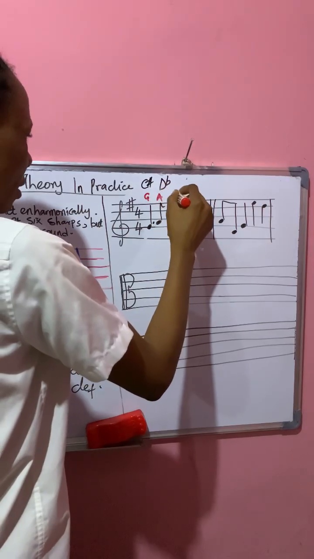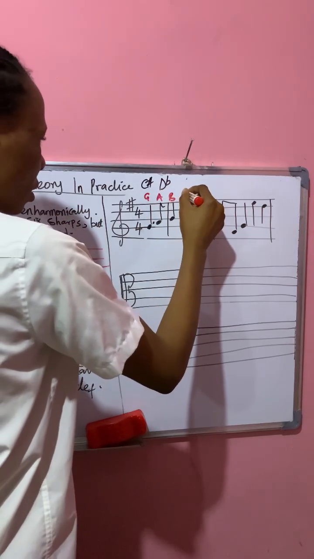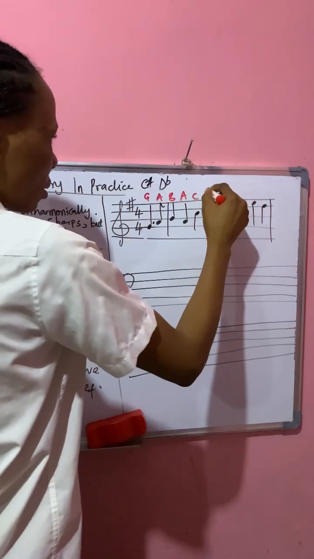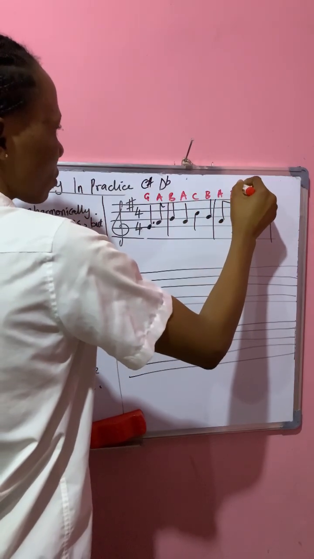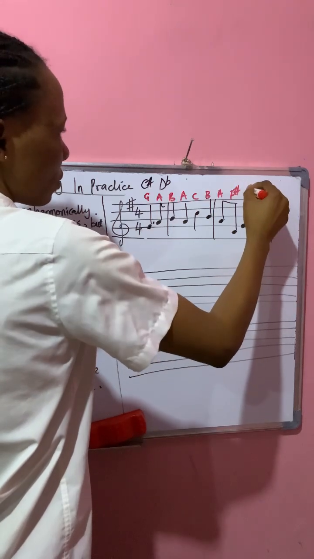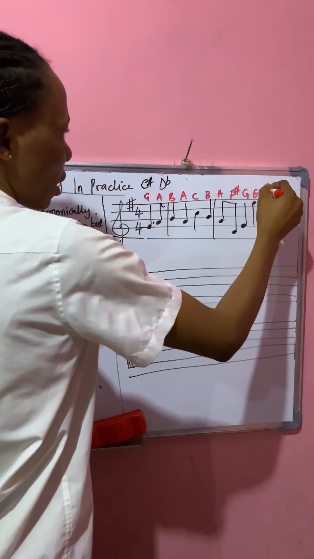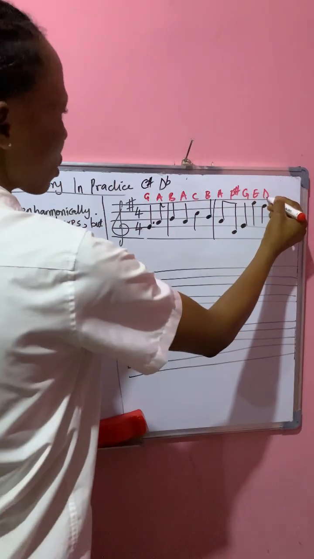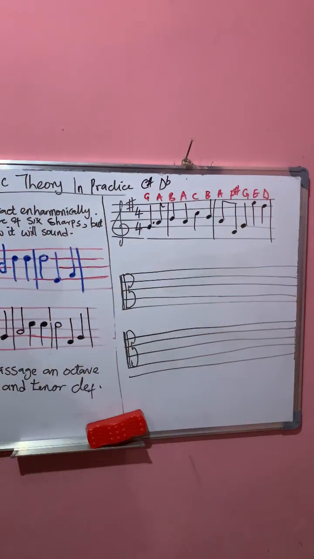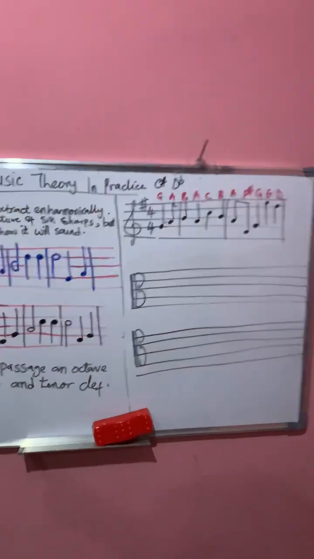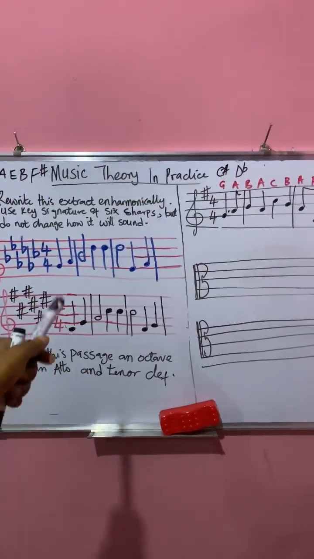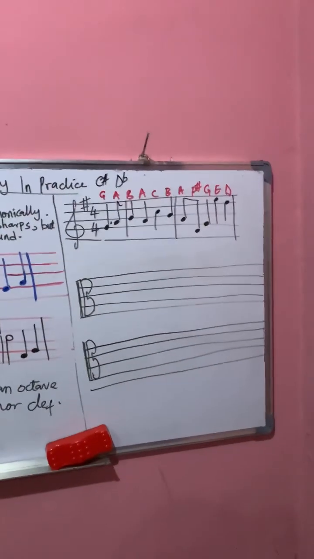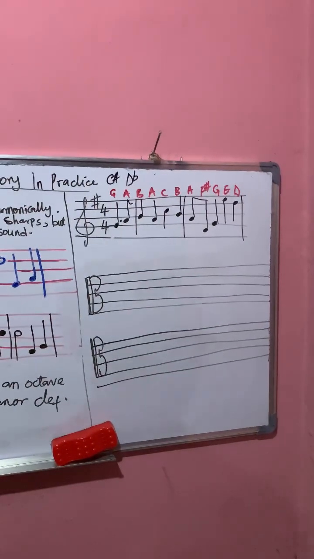So I'm going to write it out: G, A, B, C, B, A, F sharp, G, E, and D. So what was the question? The question was, rewrite this passage an octave lower in alto and tenor clef. Octave lower. Now we are going to write.